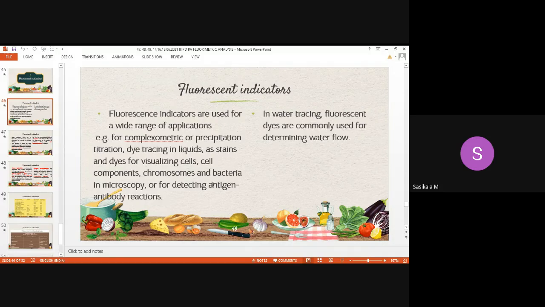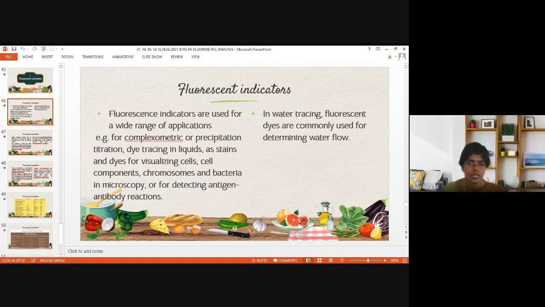So fluorescent indicators play a major role in various titrations, and it is a dye to trace in liquids and stains and dyes for visualizing cells. Okay, even during diagnosis of some diseases, kidney function test, liver function test, we will be using fluorescence indicators only.